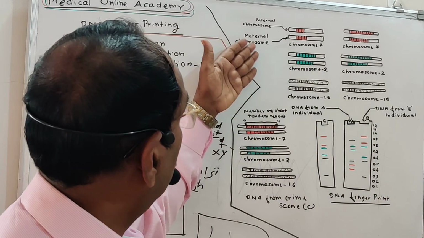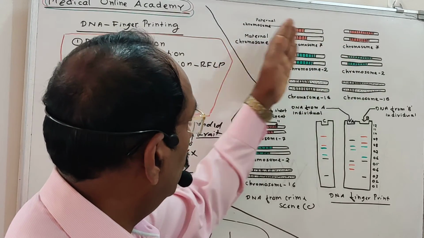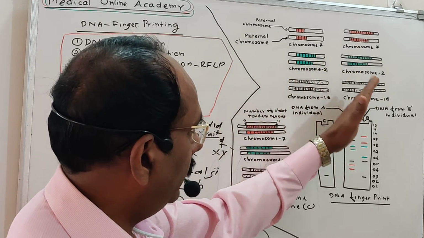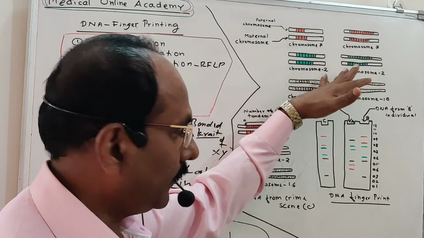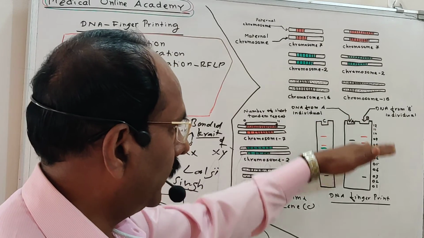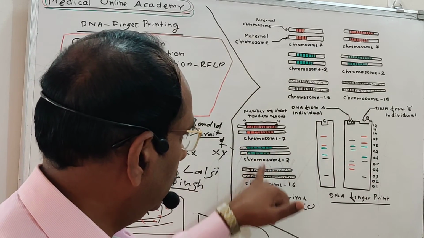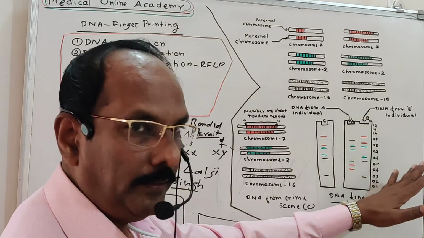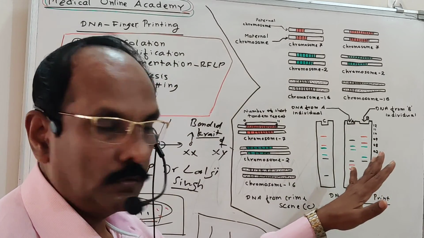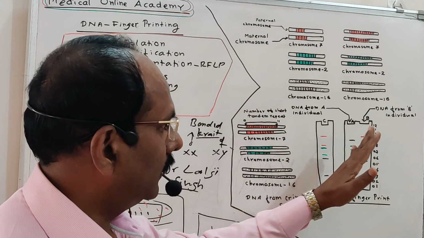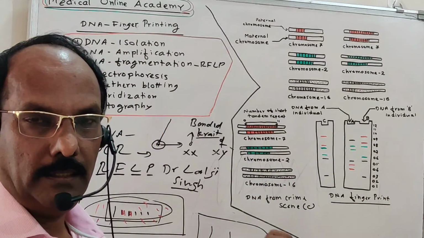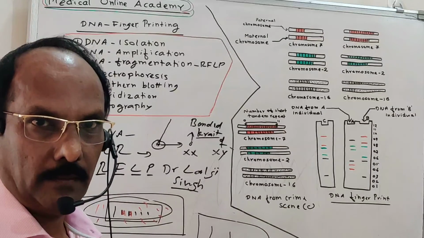For that, what we took actually: chromosome 7 of A and A, chromosome 2 of A and B, chromosome 16 of A and B. Then they undergo DNA fragmentation, then separation, every procedure is gone through, and then this is the final photograph of these two. This is person C. We compare this DNA fingerprint with A and B. Who exactly matches with C? B1 exactly matches with C. So the crime was performed by person B. In this way, we can identify a particular person. That identification of a particular person by DNA fragmentation analysis is known as DNA fingerprinting.